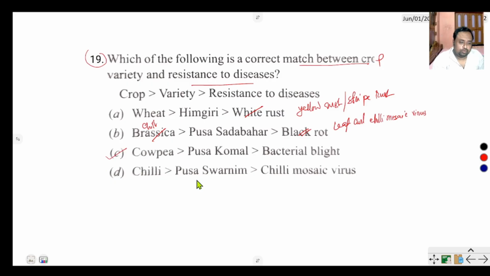Chili, Pusa Sawani. Pusa Sawani is not chili, it is a Brassica, and it is resistant against white rust. So the correct option of this question is cowpea, that is the Pusa Komal variety, resistant against bacterial blight.